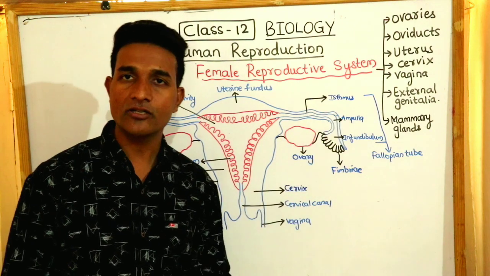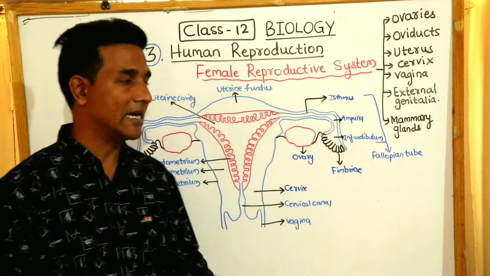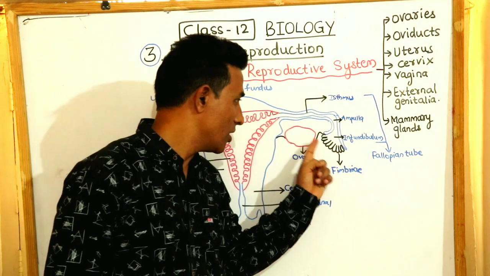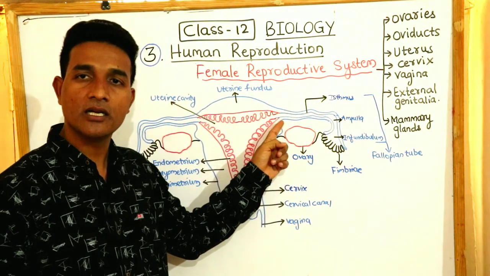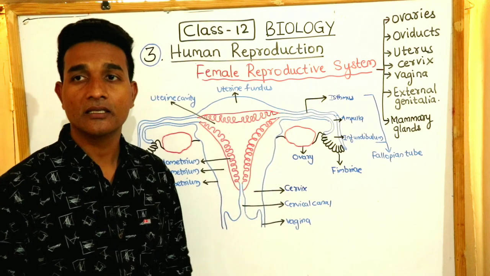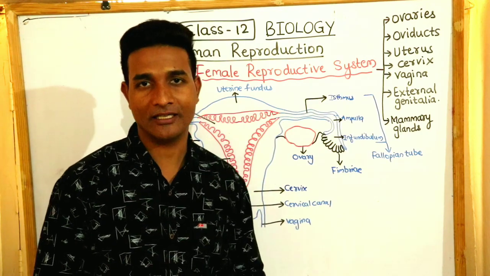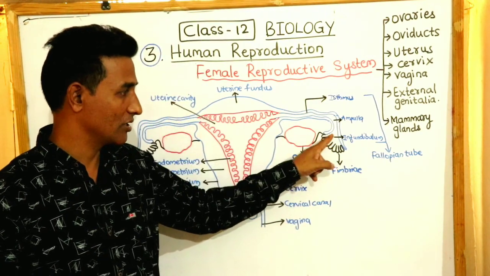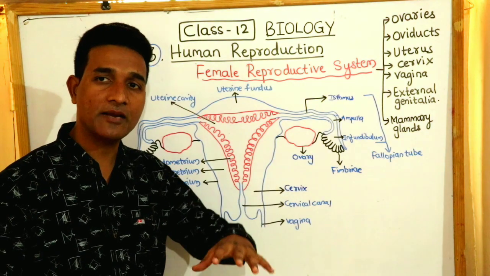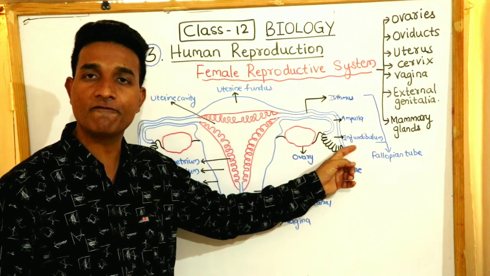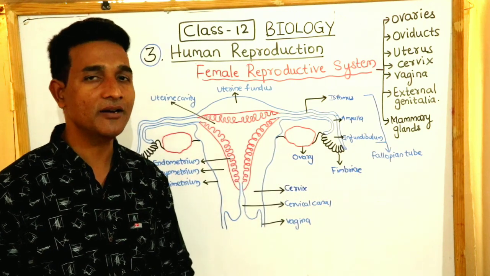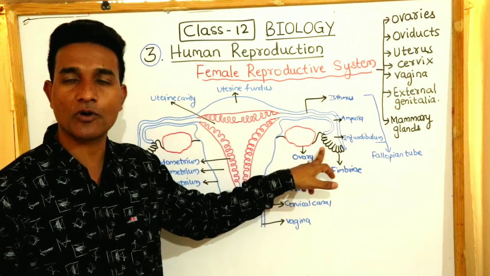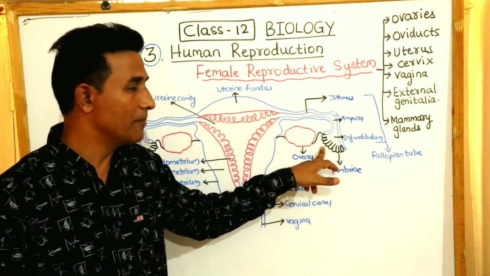It is 10 to 12 centimeter long and extends from the ovary and reaches up to the uterus, and the part closer to the ovary is funnel shaped, and this funnel shaped structure is called infundibulum. The edges of the infundibulum have finger-like projections called fimbriae.